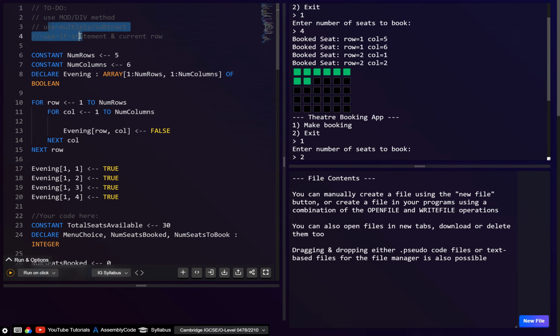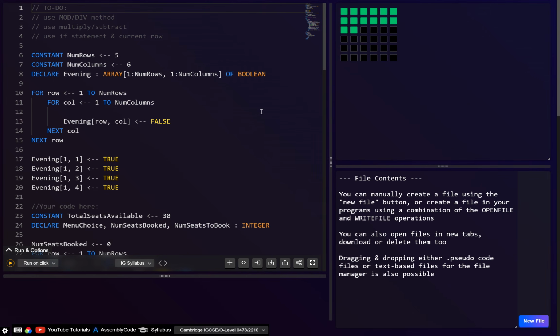Although I will actually show you 2 other methods that we can use, because I know a lot of people find this mod and div method quite tricky. Okay, so my other method for how to tackle this problem is going to be using multiply and subtract. Now, to be honest, I thought this would be simple, but I actually feel this is almost more difficult than the mod and div method, because what we're doing is kind of just mod and div, but using these base operations.